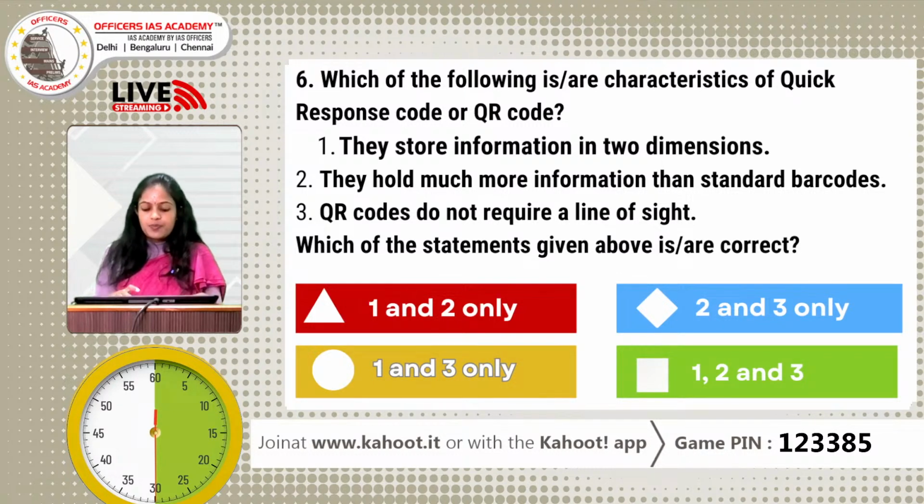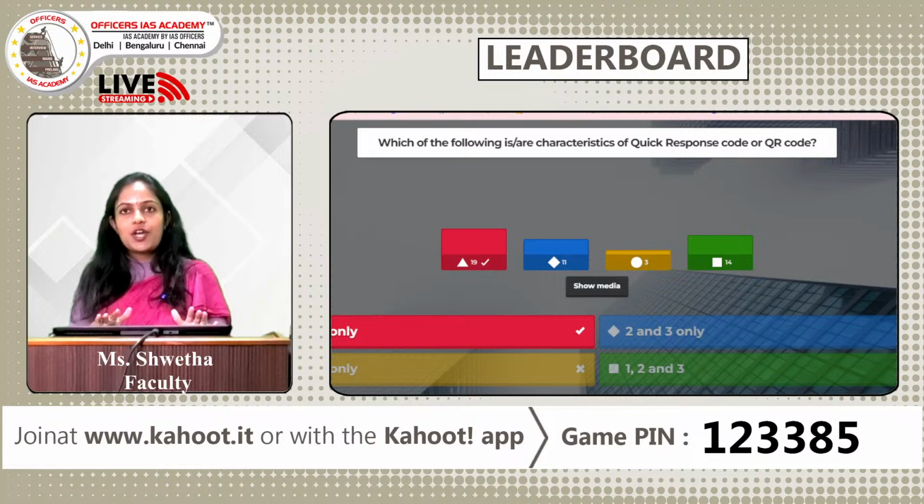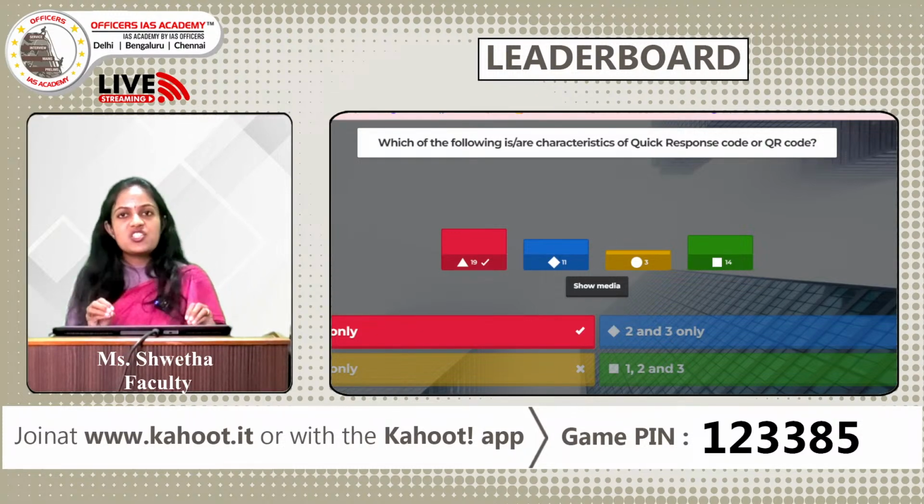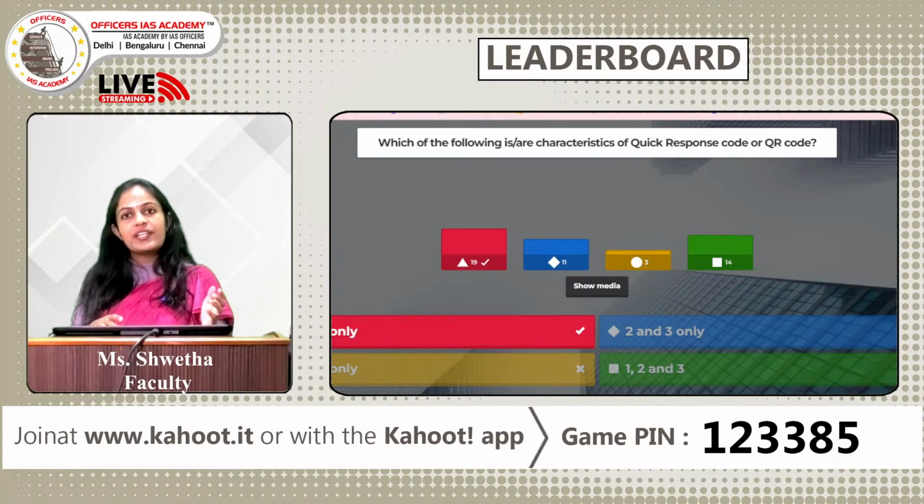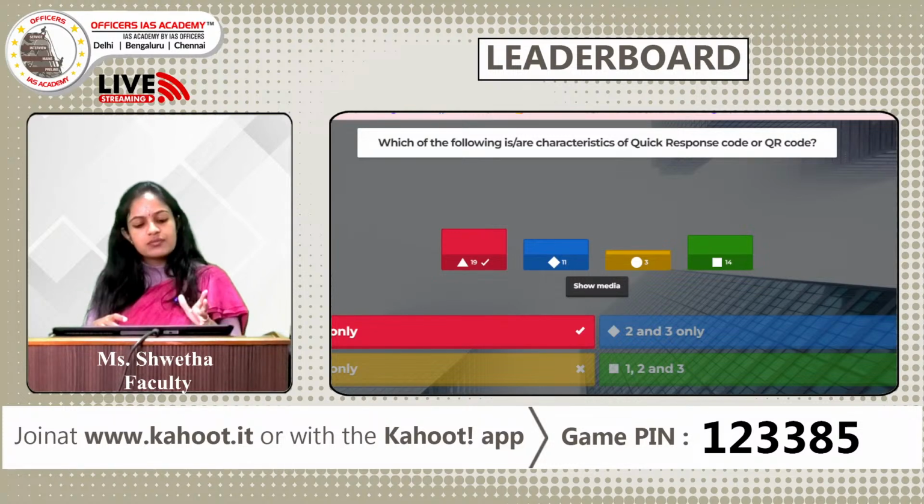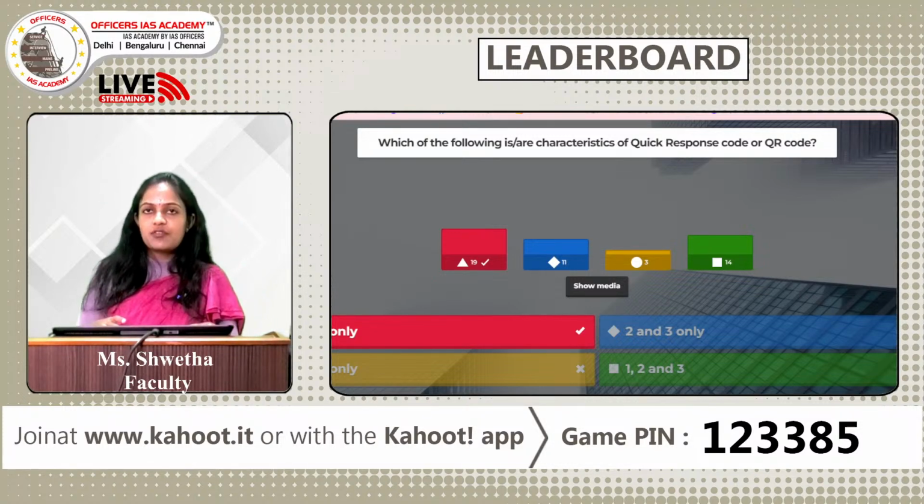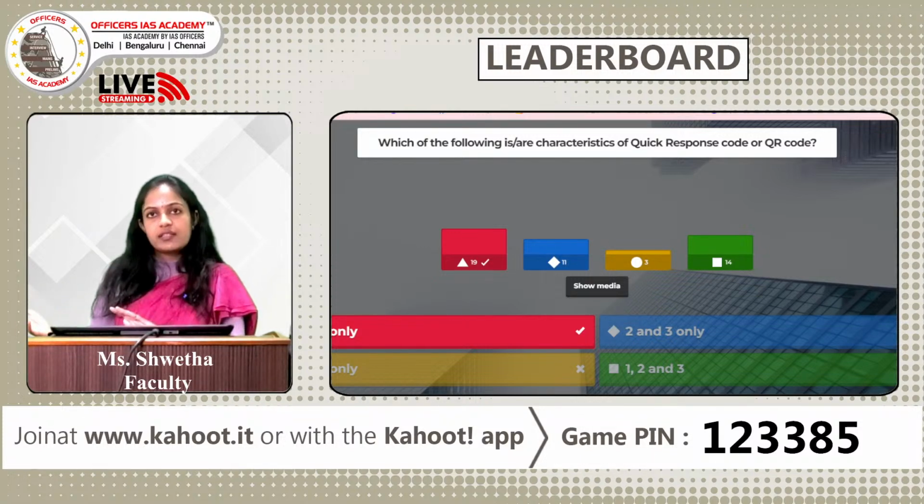And yes, the time is up. The correct answer for this question is option A, 1 and 2 only. So what is a QR code? We've come across QR codes in our daily life. We've seen it in UPI payments and all that. It is just a code which is used to store data in a computer understandable format. You can retrieve that data when you scan it with a QR code scanner. And the QR code stores information in 2 dimensions, meaning it can store information horizontally as well as vertically. So this is what differentiates a QR code from a standard barcode.